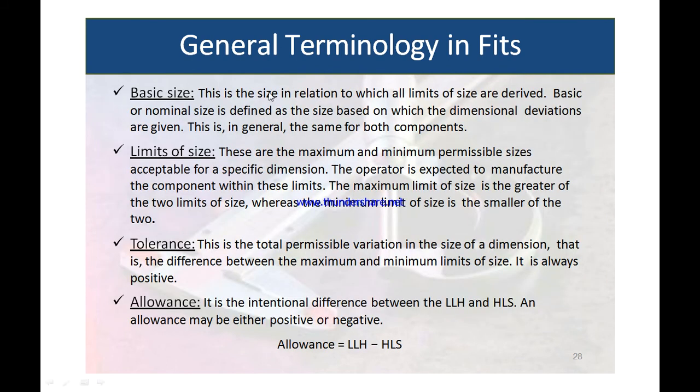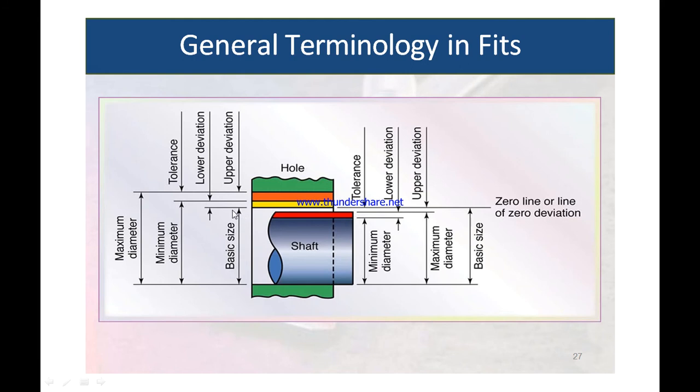The basic size. The basic size is the size in relation to which all limits are derived. Basic or normal size is defined as the size based on which dimensional variations are given. This is generally the same for both components. Look at this. This is the basic one, from which all dimensions are given.